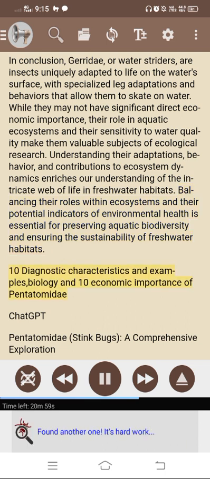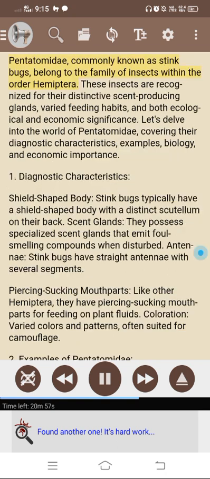10 diagnostic characteristics and examples, biology and 10 economic importance of Pentatomidae. ChatGPT. Pentatomidae, stink bugs, a comprehensive exploration.